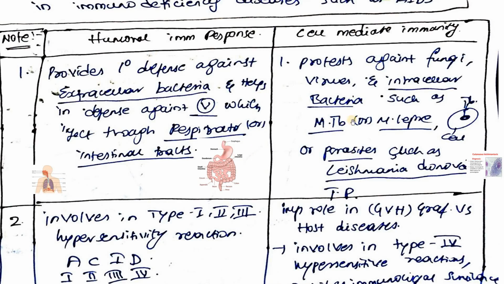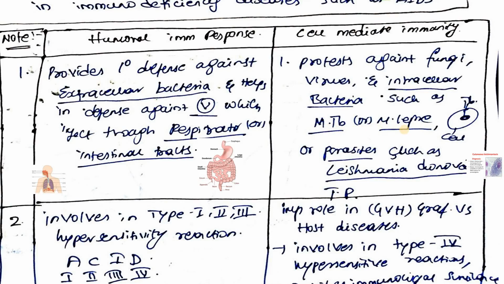Whereas intracellular microorganisms such as fungi, virus or bacteria can be killed by cell mediated immunity. One of the best examples of intracellular bacterial infection is Mycobacterium tuberculosis or leprosy. These two bacteria live within the cells.